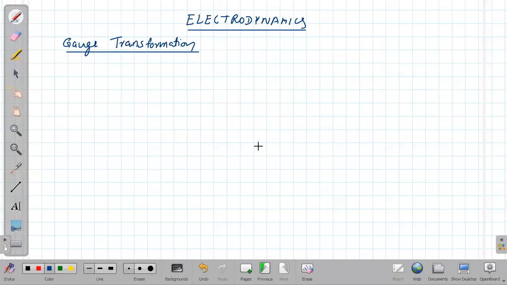Okay, so our new lecture will be on the gauge transformation. In the last video, we discussed that we can represent the electric field and magnetic field in electrodynamics in terms of the scalar and vector potential. So in electrodynamics, the electric field can be written as minus del V minus dou A by dou t, and the magnetic field is del cross A.